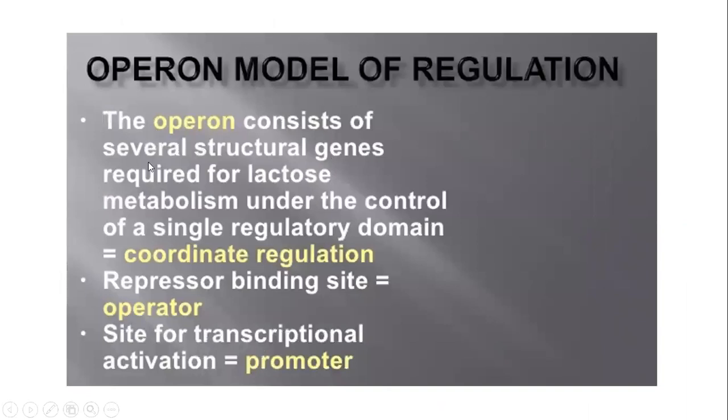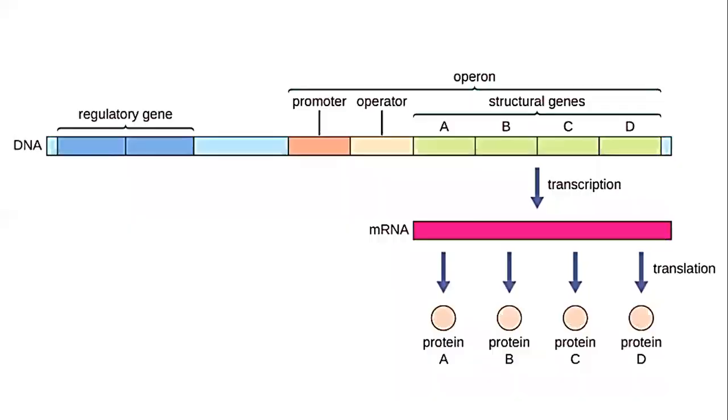The operon consists of several structural genes required for the metabolism of lactose or several other types of energy producing elements, and basically this is known as coordinate regulation. When we are considering the regulation of these 4 genes together, it is known as coordinate regulation.